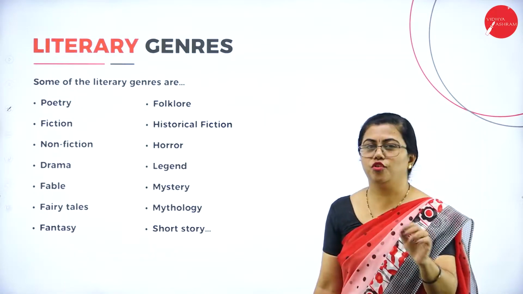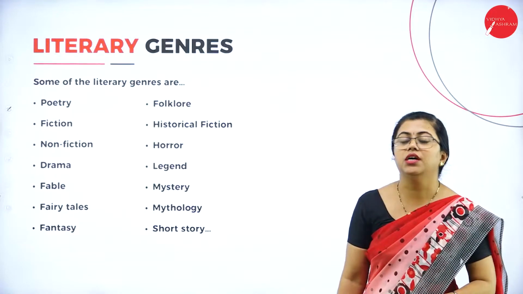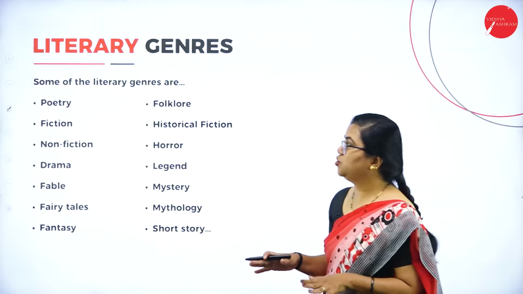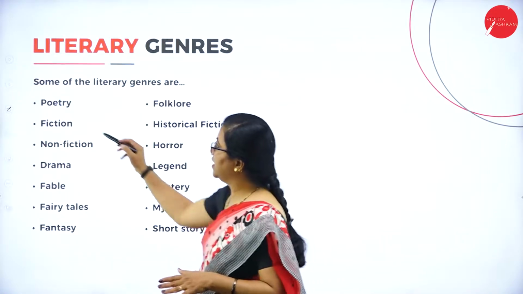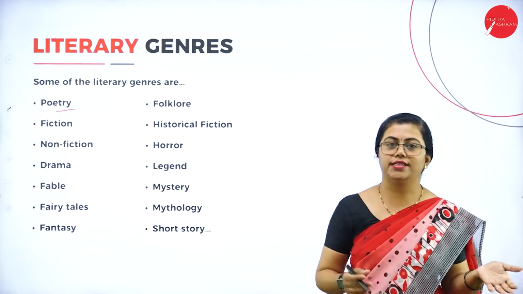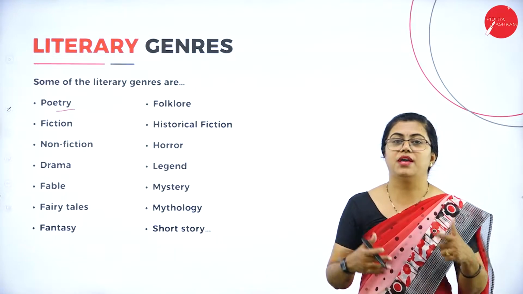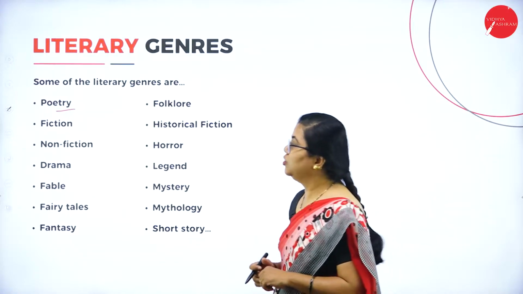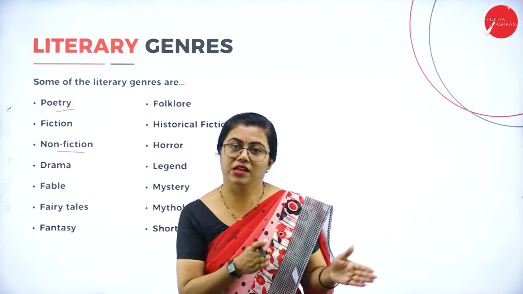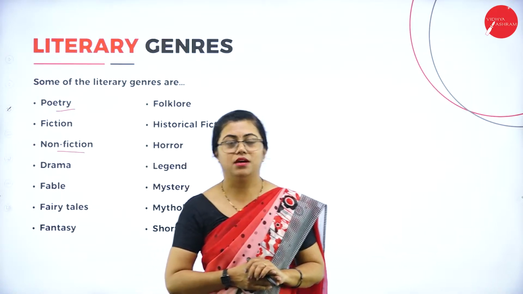Now we'll move on to a few of the literary genres that you have to understand. Before we start off with the drama, that is Julius Caesar, we need to understand these things. So what are those we need to understand? First genre is poetry. Poetry is a collection of poems. So many poems in one collection is called poetry. Then we have fiction. Fiction is something imaginary. Any imaginary story is called fiction, and you have the opposite of that, that is non-fiction. Any factual story that is written, or any incident that is reported, or any science narration that is written, can be non-fiction.